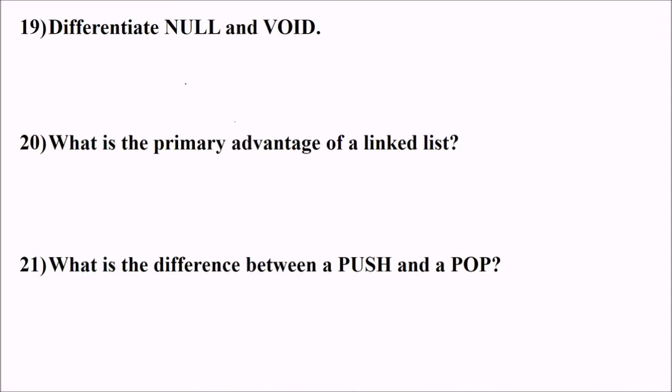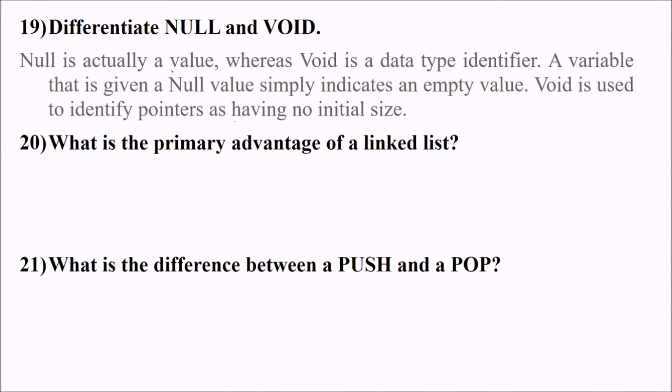Now differentiate between null and void. Now this is very important. Void and null. Null is actually a value. Null means it is a value which is null, while void is a data type identifier. A variable that is given a null value simply indicates that the value is empty. Void is used to identify pointers as having no initial size.